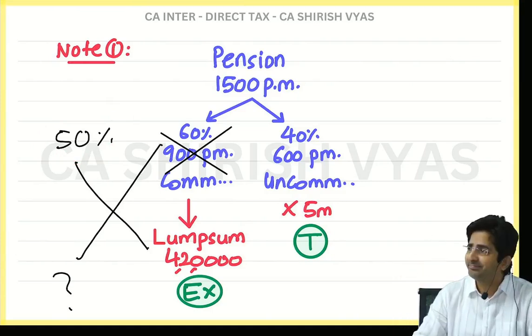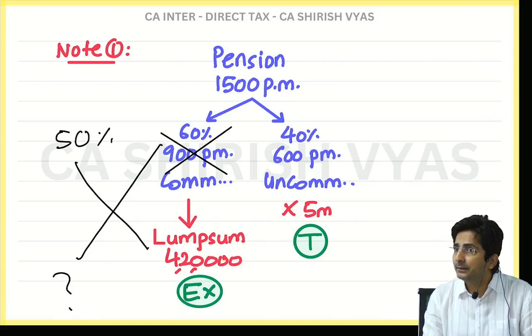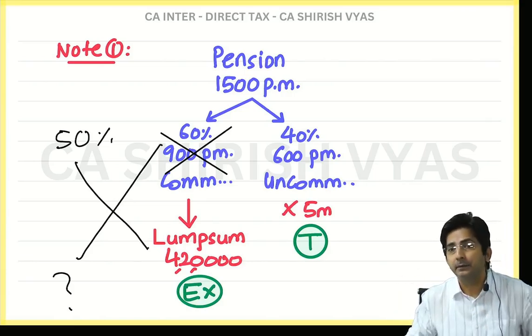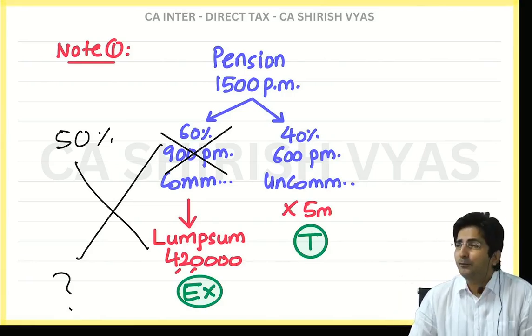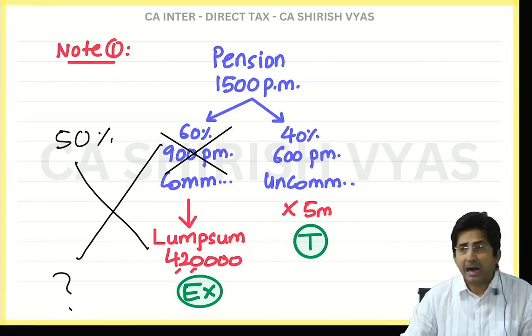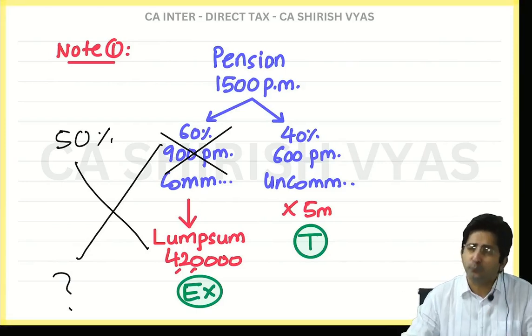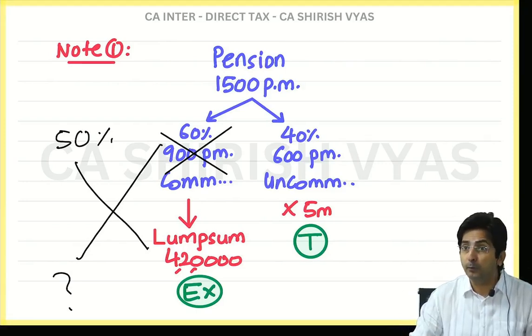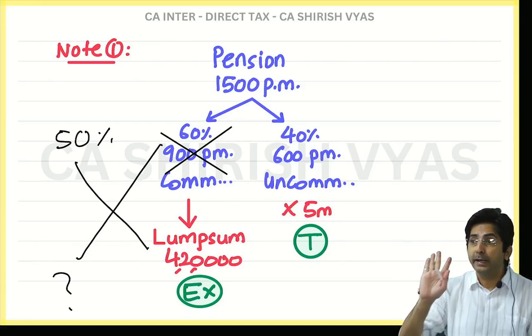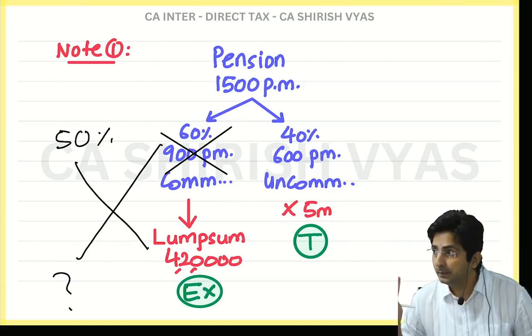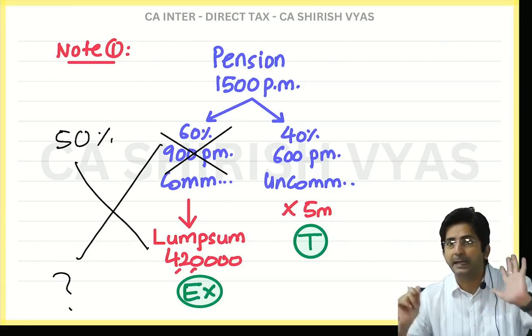Up to means maximum. So up to that it is exempt. So if employee says, I want to commute only 30%, fully exempt. I want to commute only 45%, fully exempt. I want to commute 55%, oh, then 55 is too much. Then 50% exempt, balance will be taxable.